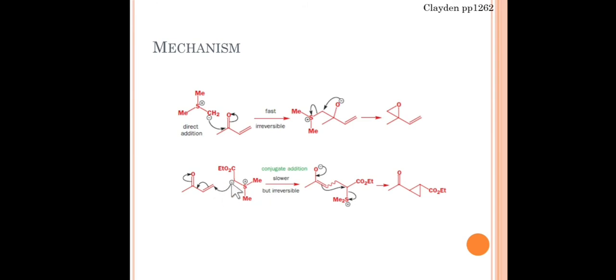Now it is stabilized, so this negative charge has plenty of time to attack in a conjugate fashion. It will attack the beta carbon. There will be a delocalization of the double bond, and then when the negative charge comes back, this double bond will attack the carbon attached to the sulfur, and finally the sulfur leaves as dimethyl sulfide. So we get a cyclopropane ring over here. This is a very useful reaction in organic synthesis, and it is very important for CSIR NET, SET and GATE examinations. So friends, this is the mechanism for the Corey-Chaykovsky reaction.